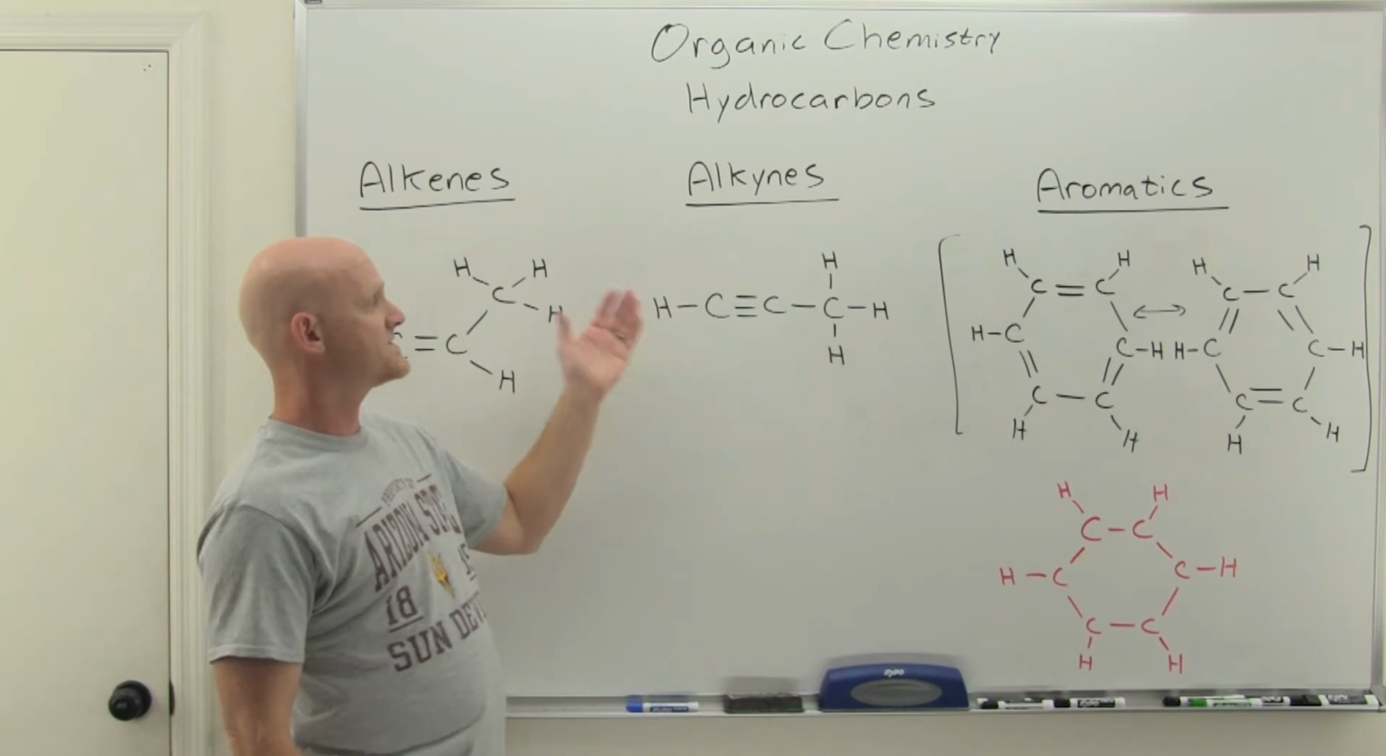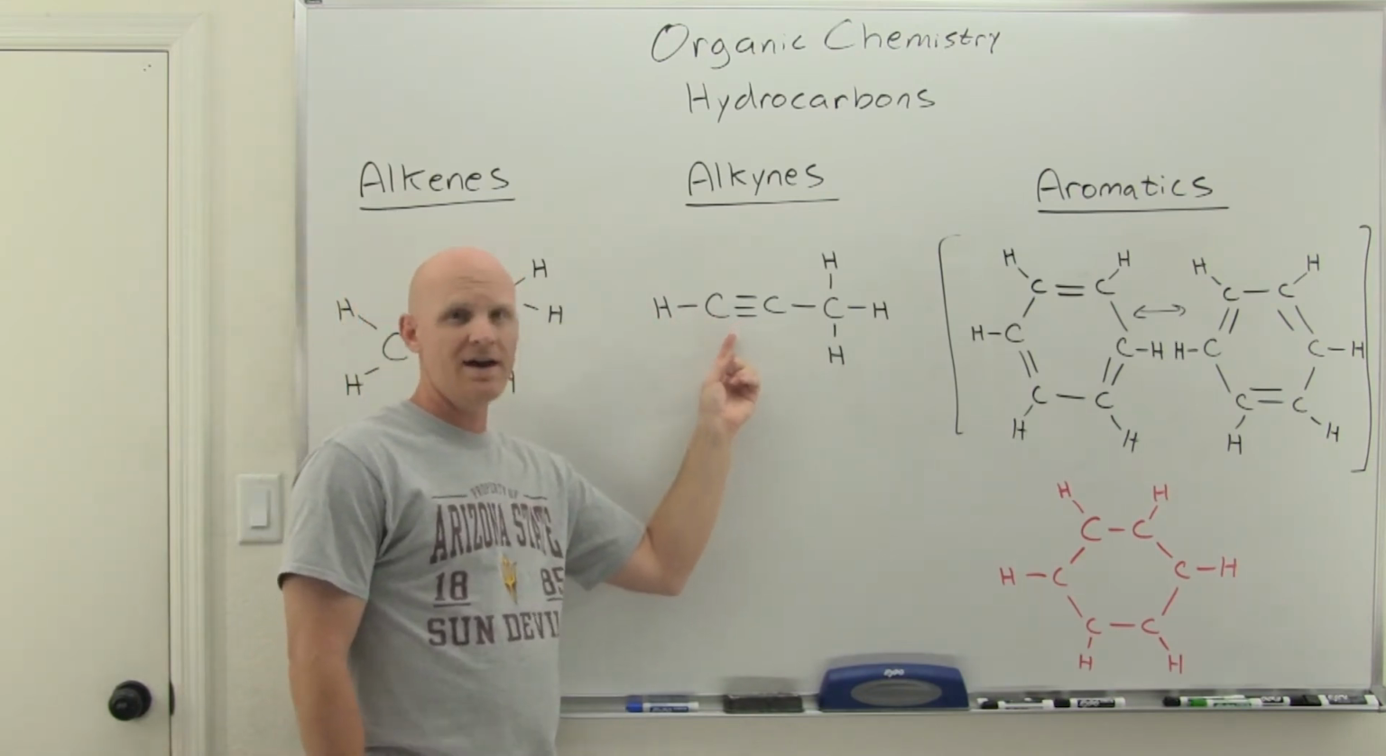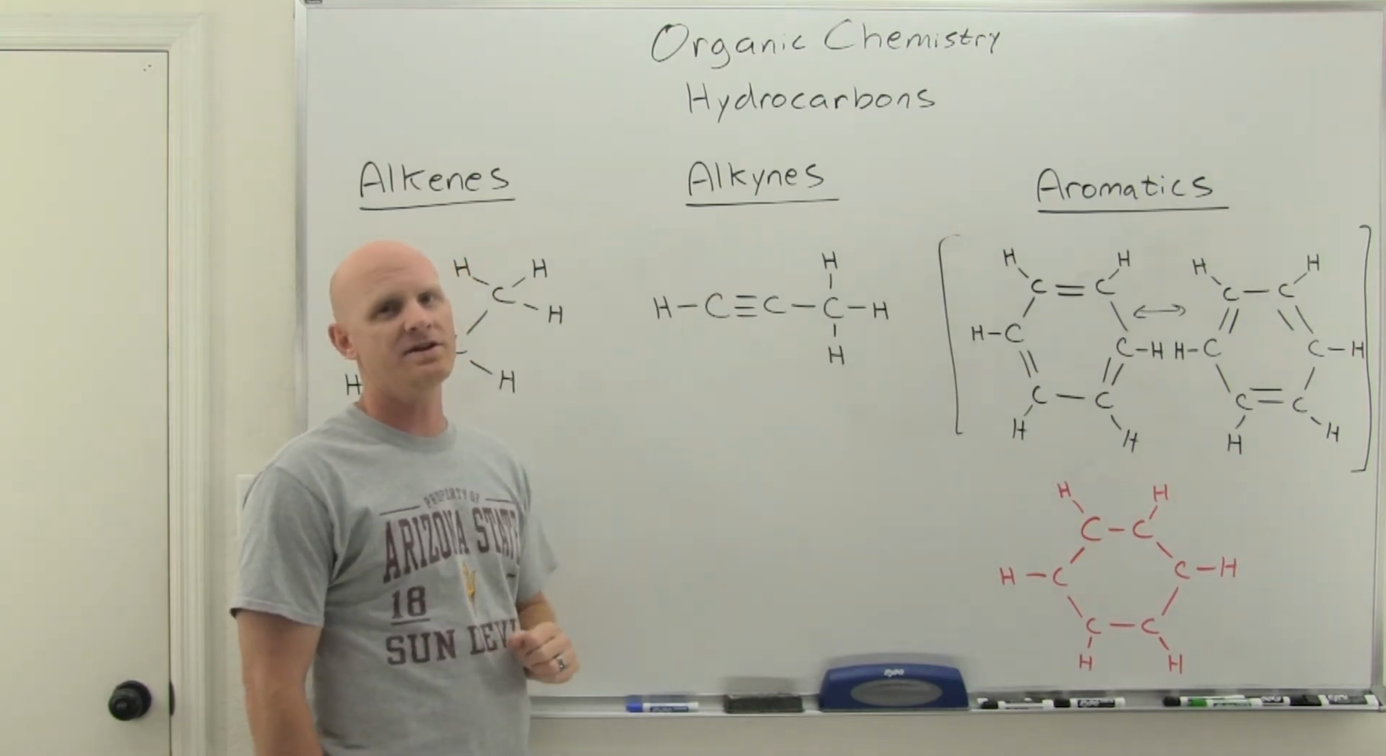And whereas alkenes have a carbon-carbon double bond, an alkyne is going to have a carbon-carbon triple bond, and these also have a little added reactivity associated with them as well.